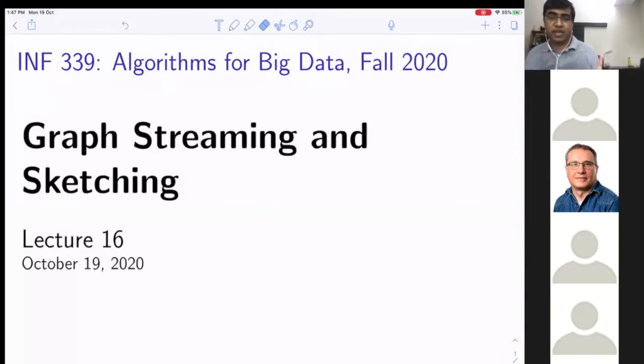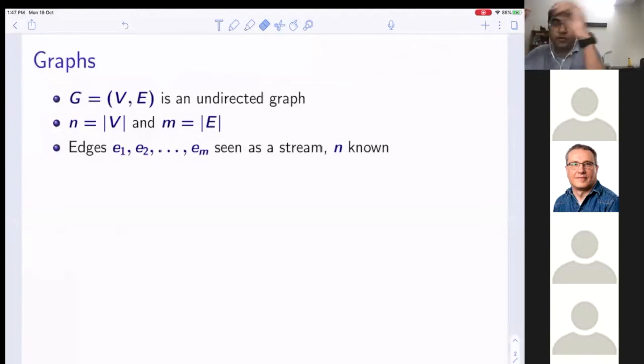If you recall, I have sent you the list of topics which we were covering and whatever we have covered. So that is what we are trying to follow. All of you know what graphs are, so I'm not going to define them. We will have an undirected graph with a vertex set and an edge set, where n will denote the number of vertices and m will denote the number of edges.